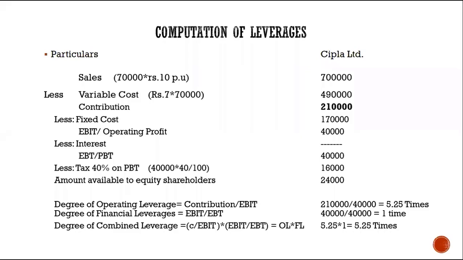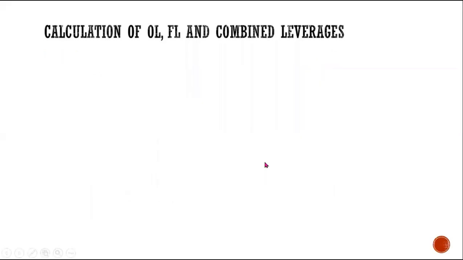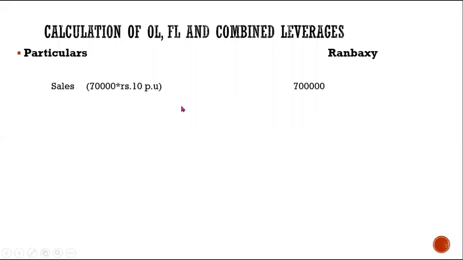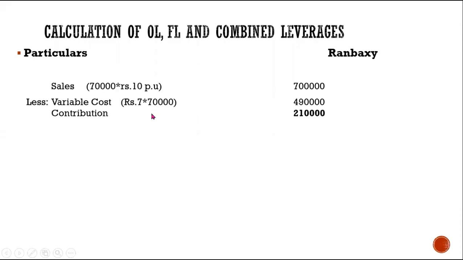Ma'am, 5.25 times. Yes. See, quickly we will go on checking out with the Ranbaxy. So firstly, we have sales same in the Ranbaxy. Less variable cost, again it is same. Then contribution same. Like Cipla, we have fixed cost, which is 1,70,000. Then operating profit is 40,000. Up to here, there is no difference between Ranbaxy and Cipla company, right?